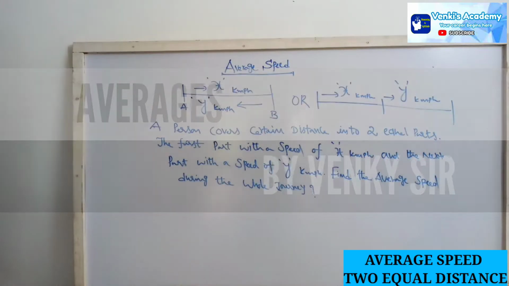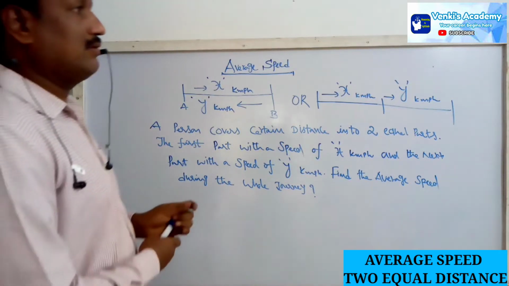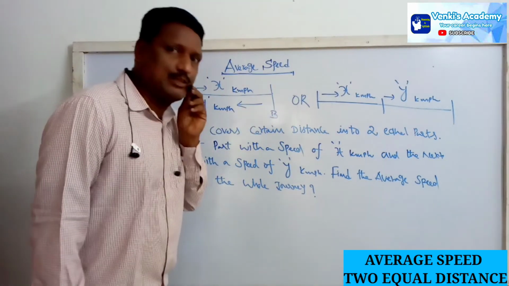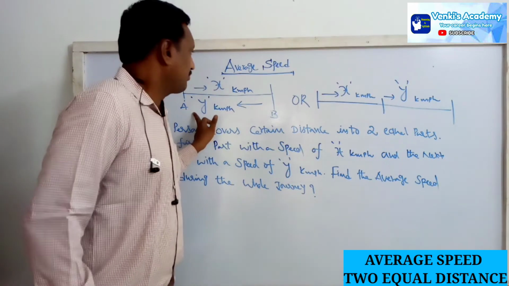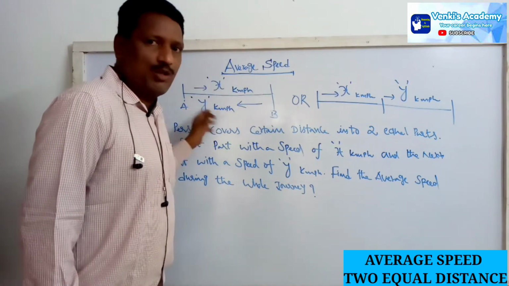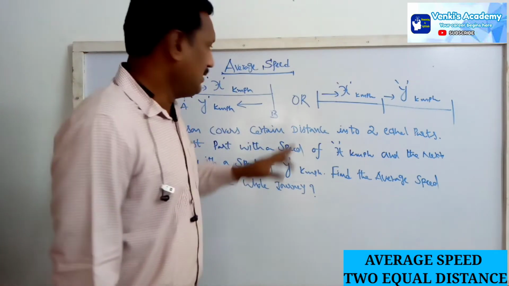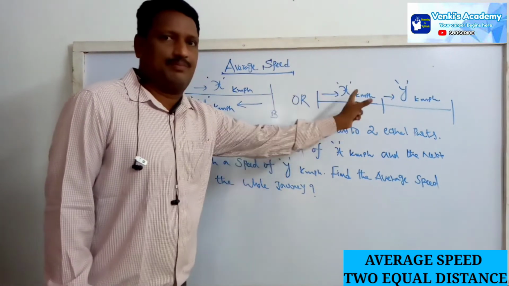Same average speed, discuss with the concept of equal distances, how to find the average speed. Earlier we discussed the concept of average speed: a person starts from A to B with the speed of x kilometers per hour and returns from B to A with the speed of y kilometers per hour. The average speed during the whole journey is 2 into product of the speeds by sum of the speeds. Sometimes the same concept is asked in this type of question also.